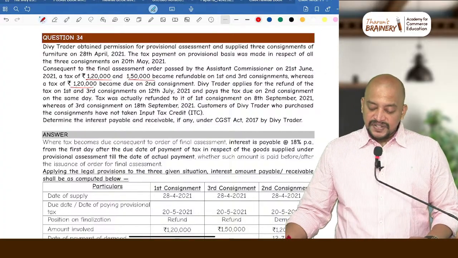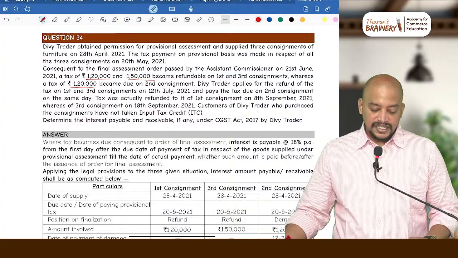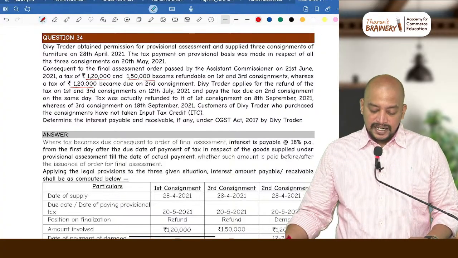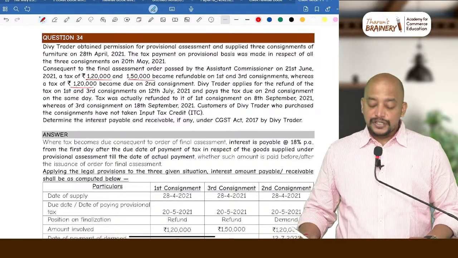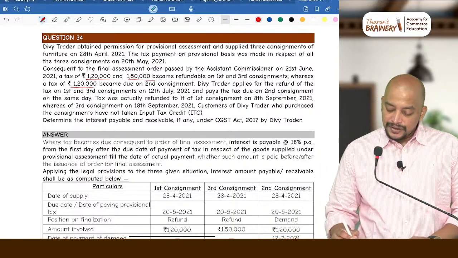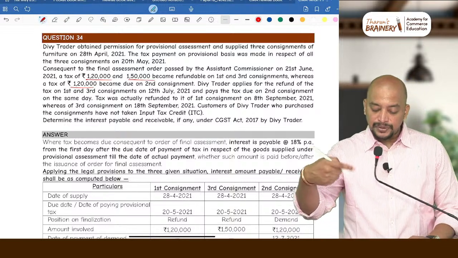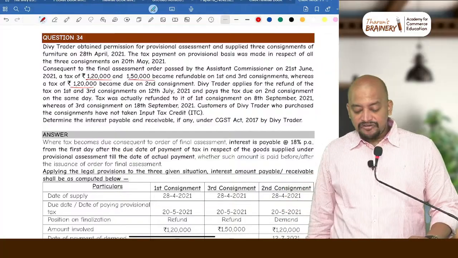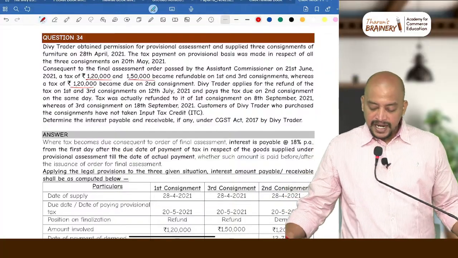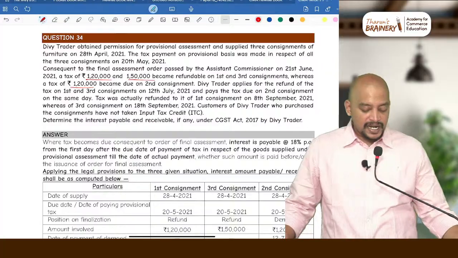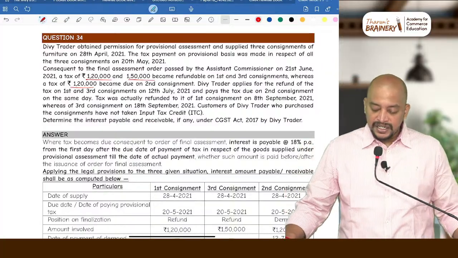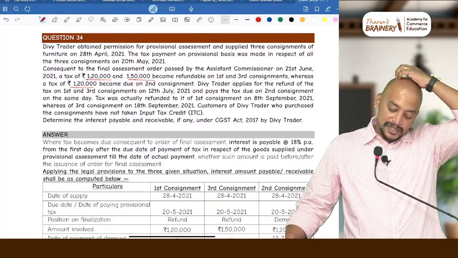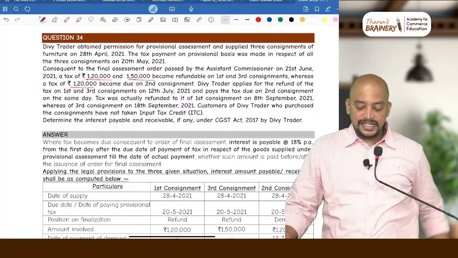The wheat trader applies for the refund of the tax on first and third consignments on 12th July and pays the tax due on second consignment on the same day. With respect to the second consignment, the differential amount is payable. Tax was refunded for the first consignment on 8 September, whereas for the third consignment on 18 September. Customers of the wheat trader who purchased the consignments have not taken ITC. Determine the interest payable and receivable, if any, under the CGST Act by the wheat trader.